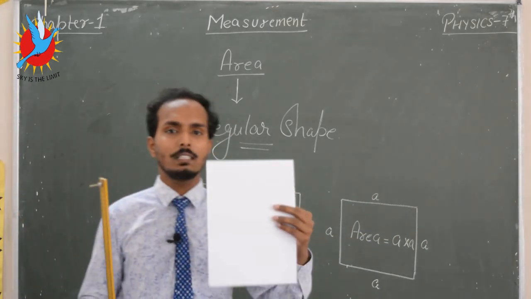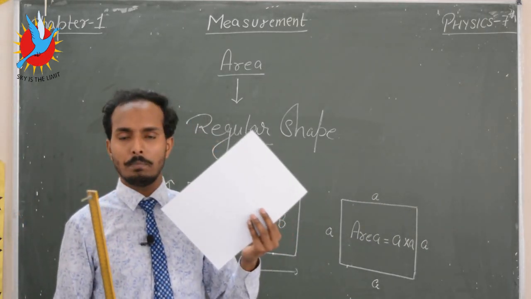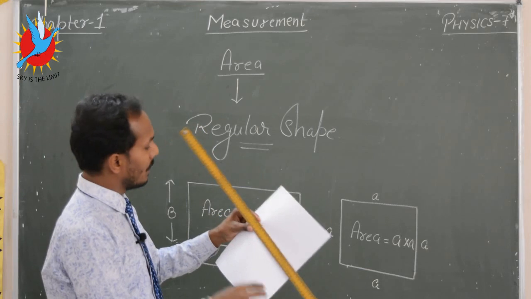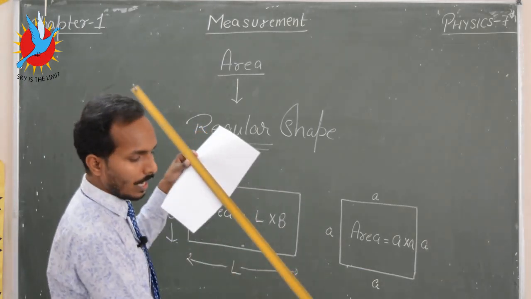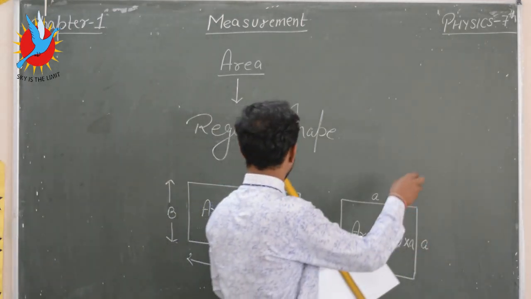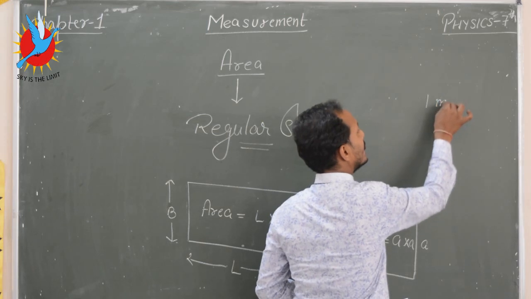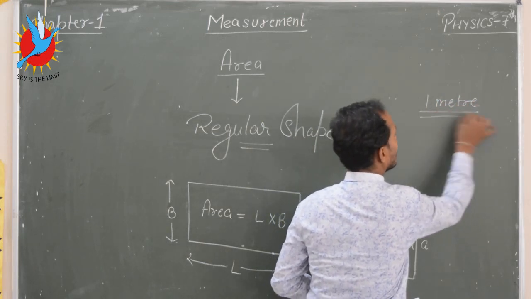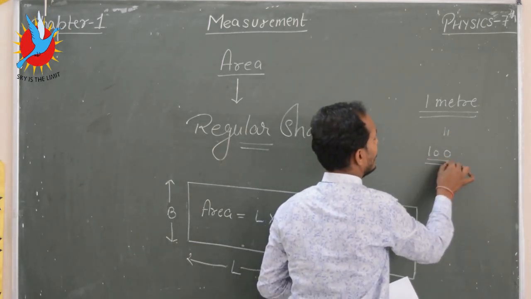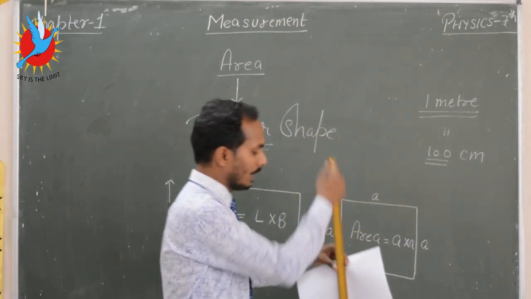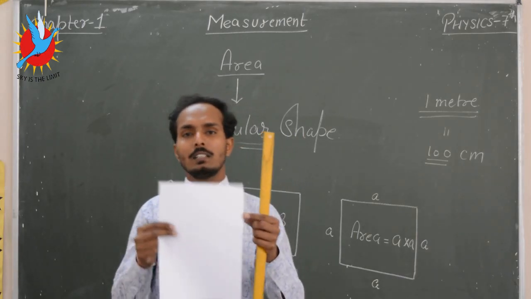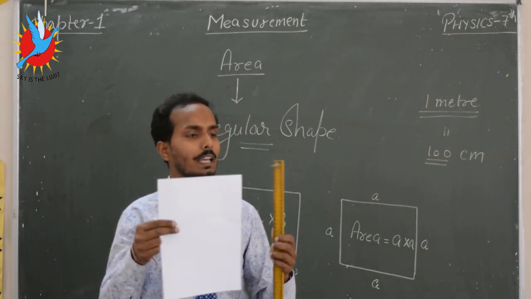Okay, now I have two things. One of them is a white paper and the other is a scale. I have a meter scale which has readings 1 to 100, and it is measured in centimeter. I have a meter scale and it has 100 divisions. It means it is equal to 100 centimeters. Okay, now I want to measure the area of this sheet. Then how can I measure it?